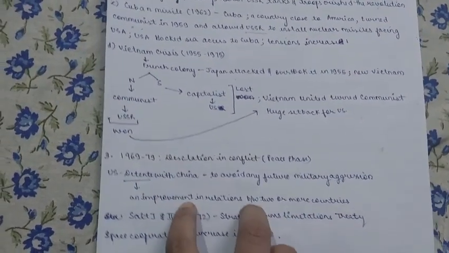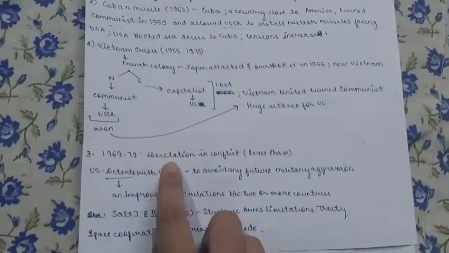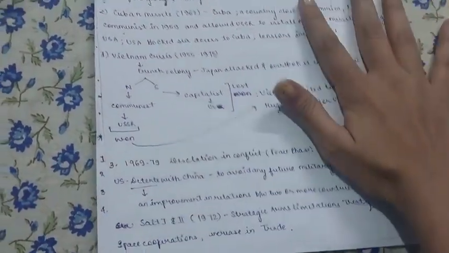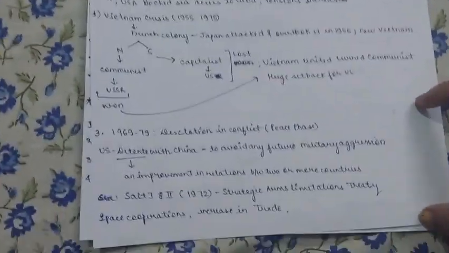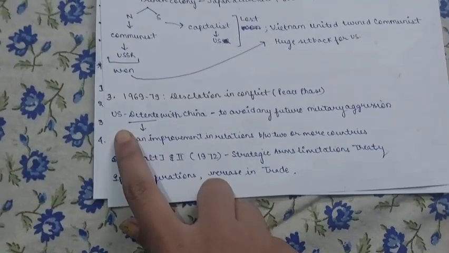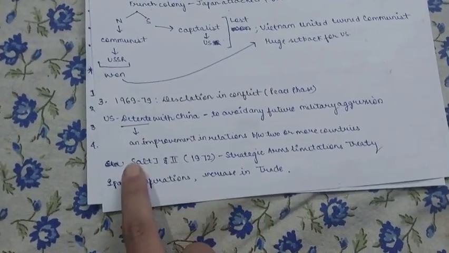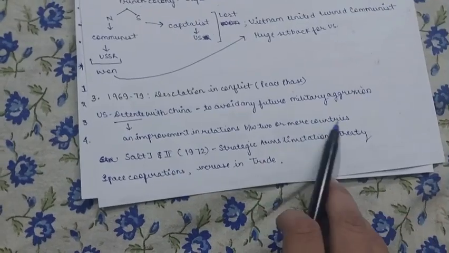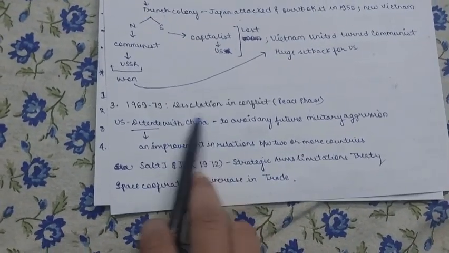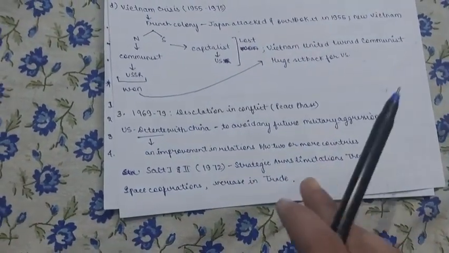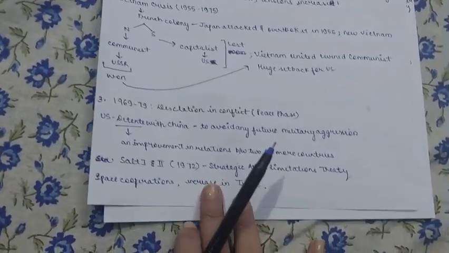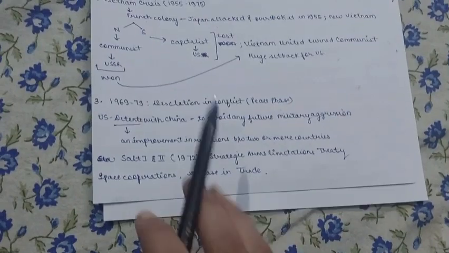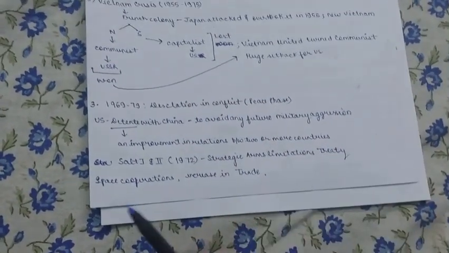The third phase is 1969 to 79. This is de-escalation in the conflict. After such heightened tension, there came a period of peace. Détente was signed with China. Now, détente is an improvement in relations between two or more countries. This was a peace period, where many peace treaties were signed and many things were done in order to improve the peace situation. World peace and security was promoted in this period.